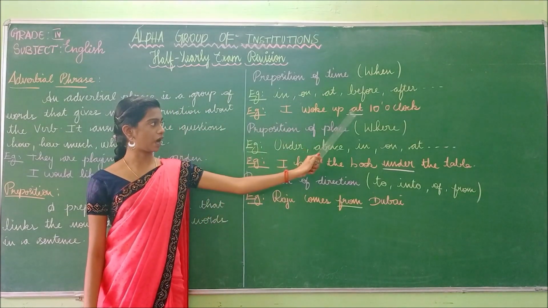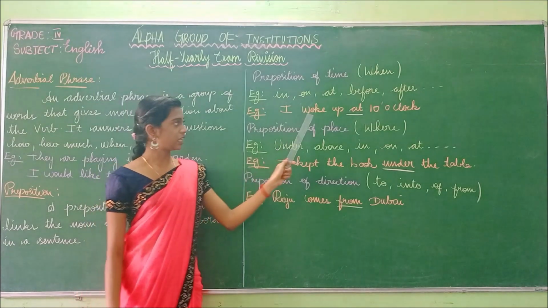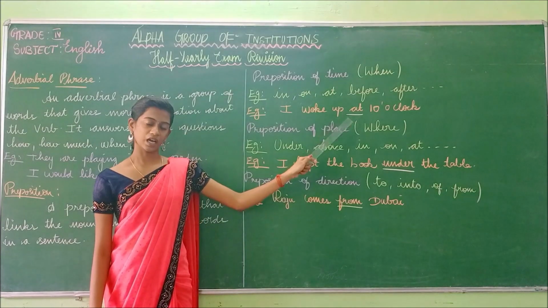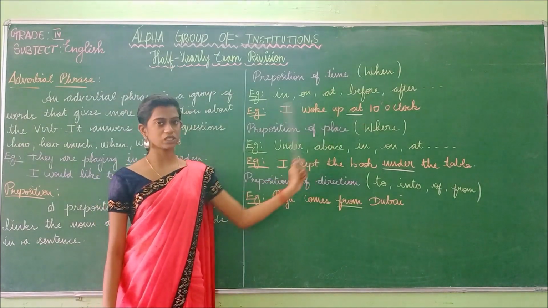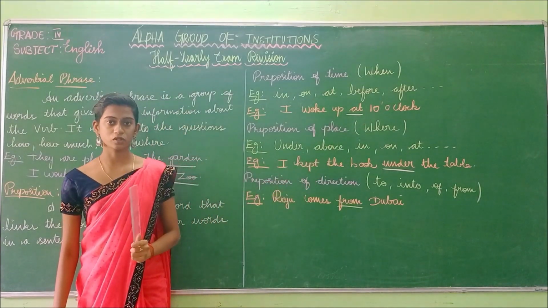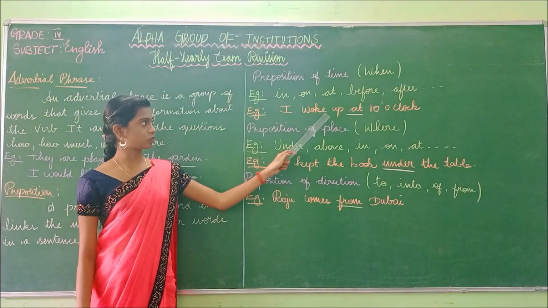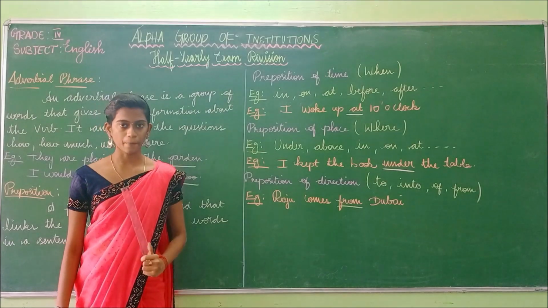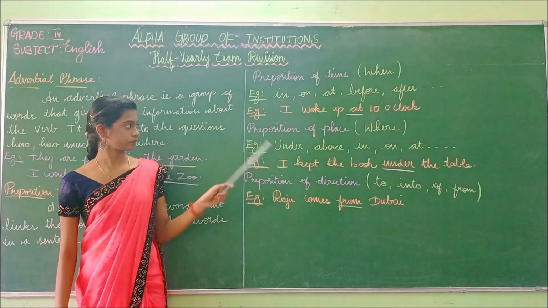At is the preposition word. It links the other words in a sentence. So it is known as the preposition of time, and it answers the question when. When did you wake up? I woke up at 10 o'clock.